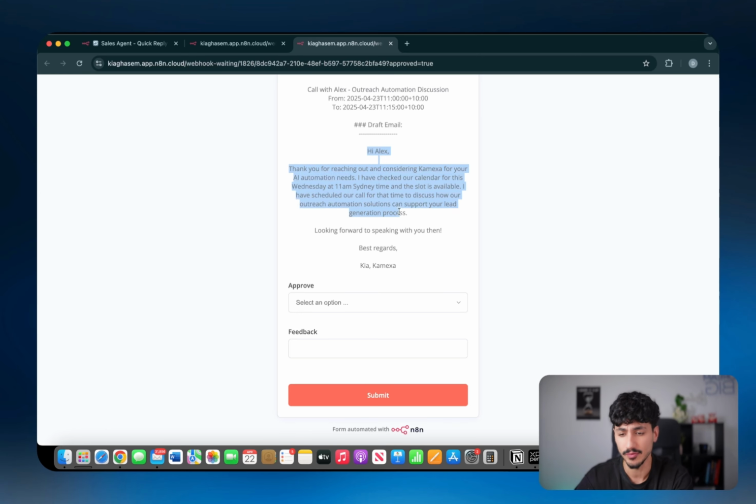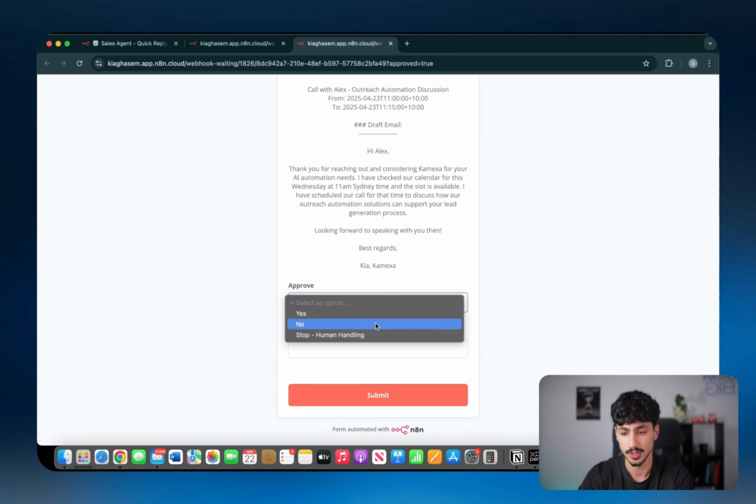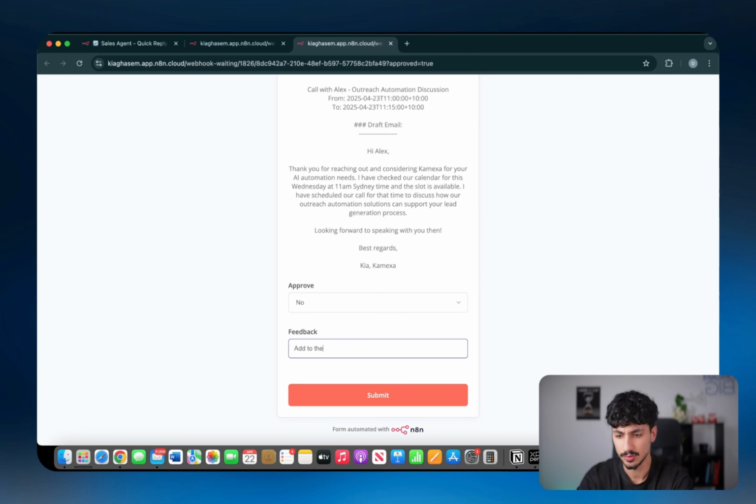Let's say, for example, in the confirmation email, we want to say that someone's going to reach out to you soon with further instructions. So let's just click on no, and I'm going to say add to the email that someone will contact you soon in preparation of the call. So I'm just going to send that through.